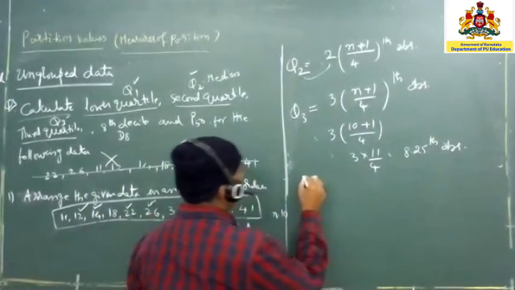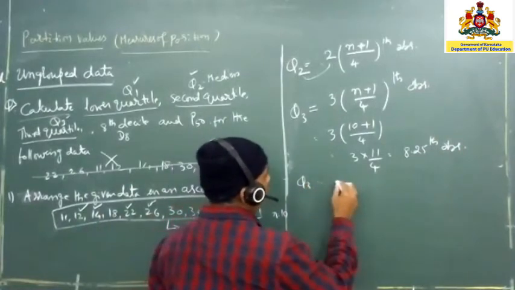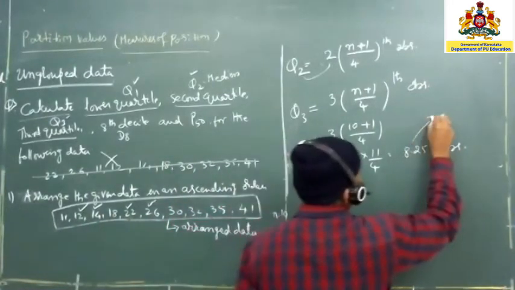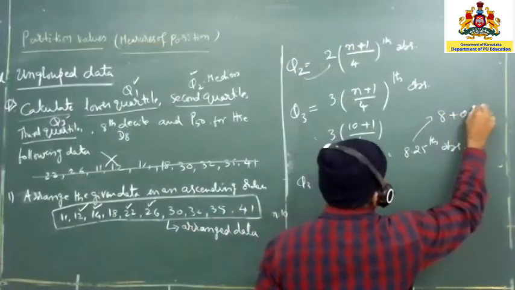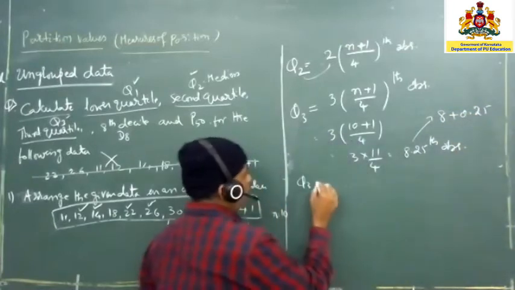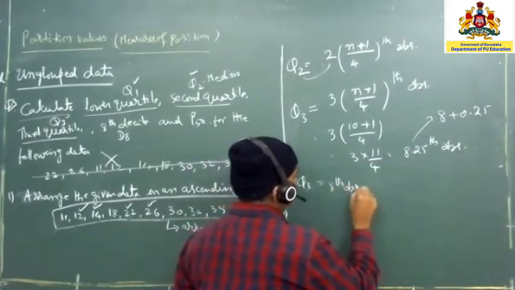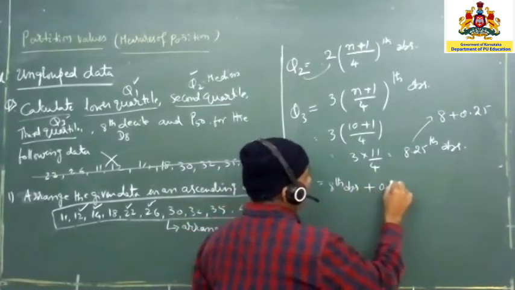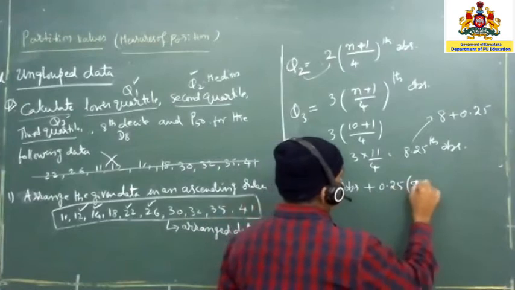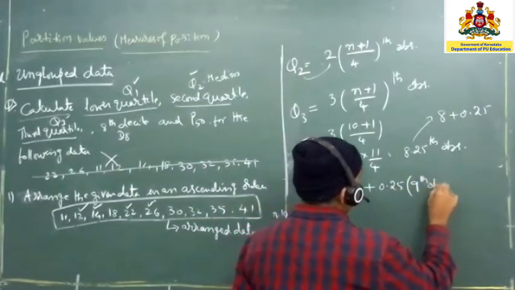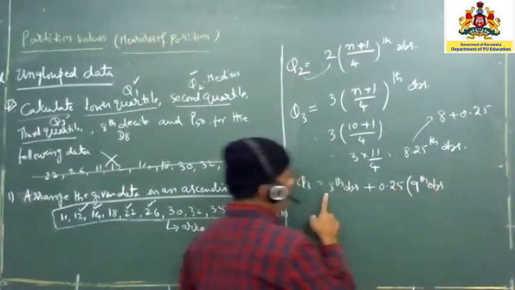Now how are we going to write it? Q3 can be written as 8 plus 0.25. So Q3 is the 8th observation plus 0.25 into the 9th observation. I said already, one number extra you have to take.